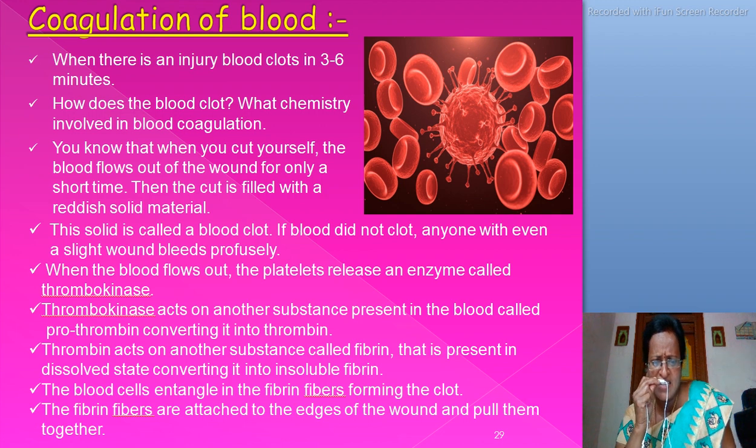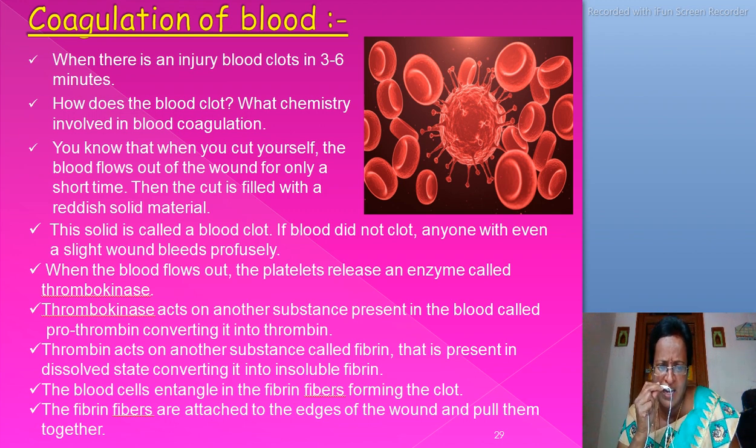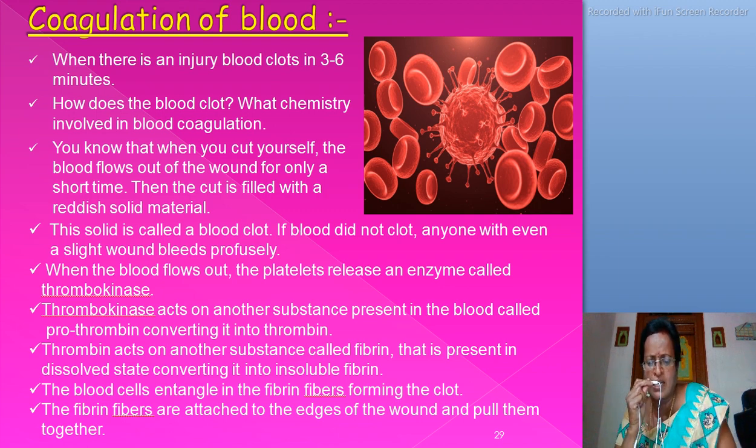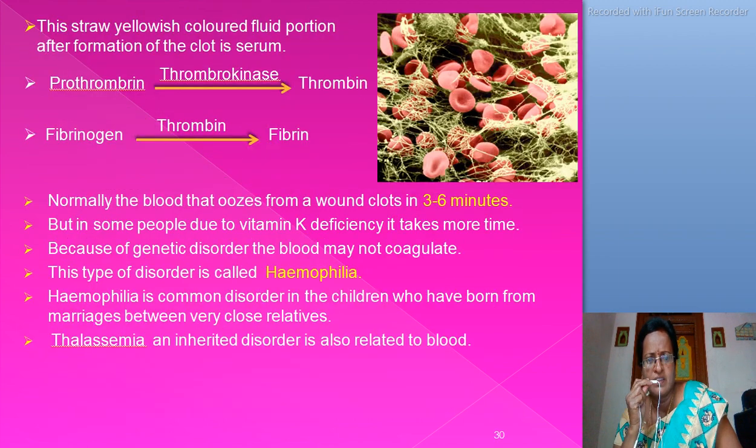The blood cells entangle in the fibrin fibers, forming the clot. The fibrin fibers are attached to the edges of the wound and pull them together. The straw yellowish colored fluid portion after formation of the clot is serum.